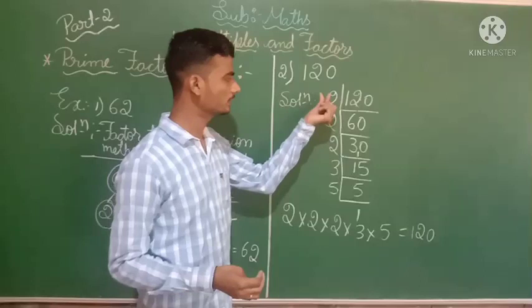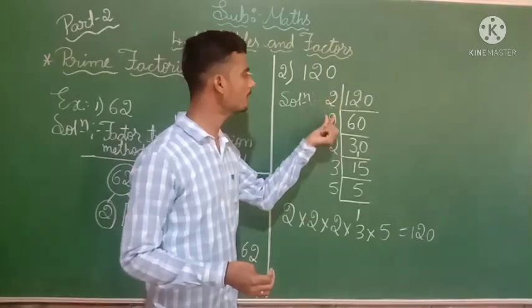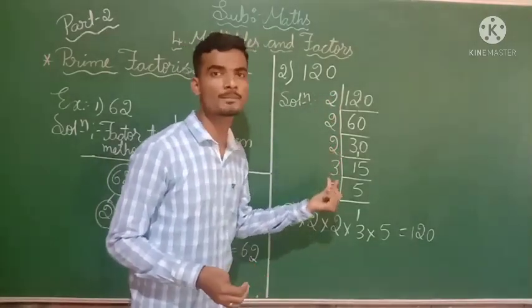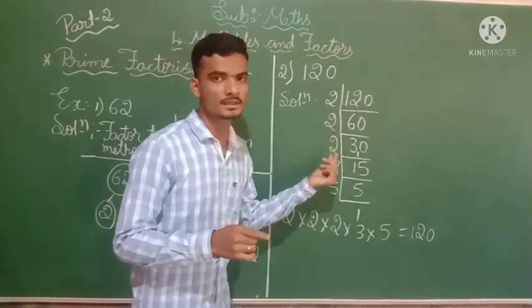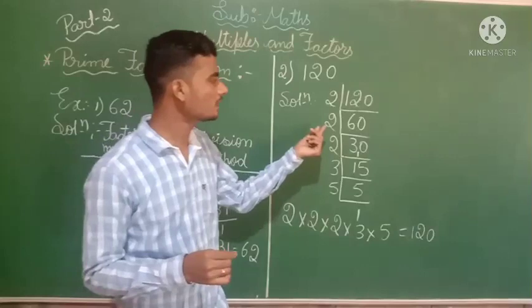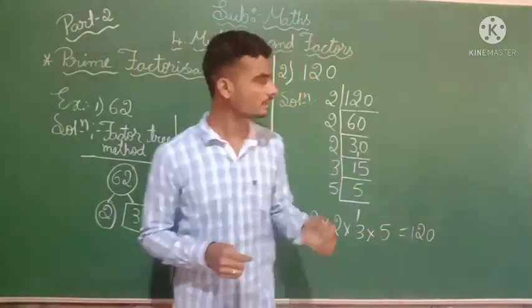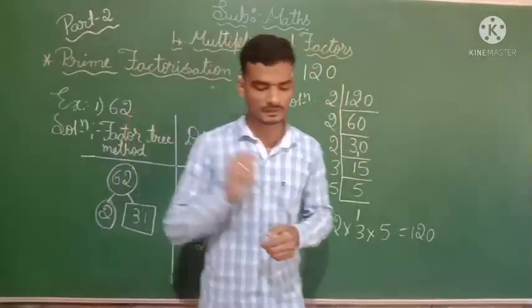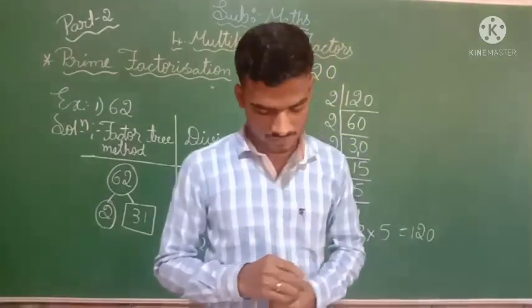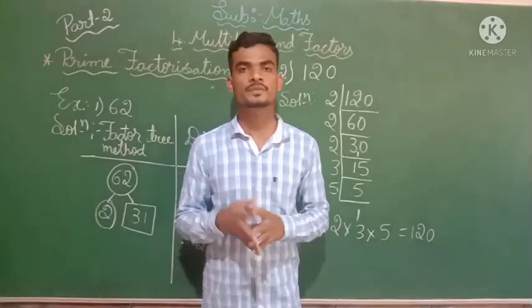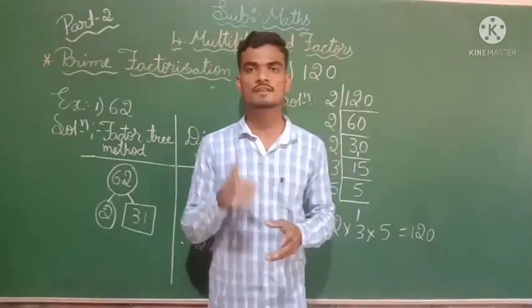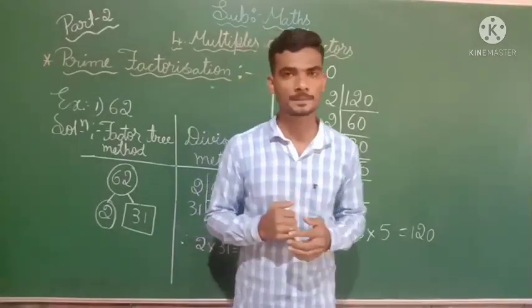Division method means here all the numbers should be prime numbers. This you have to remember. Only prime numbers should come here. You should not take even numbers. So this is about prime factorization. Dear students, I hope all of you are solving the remaining 3 problems in your rough notebook, and after solving all the problems everyone should send me a photocopy.